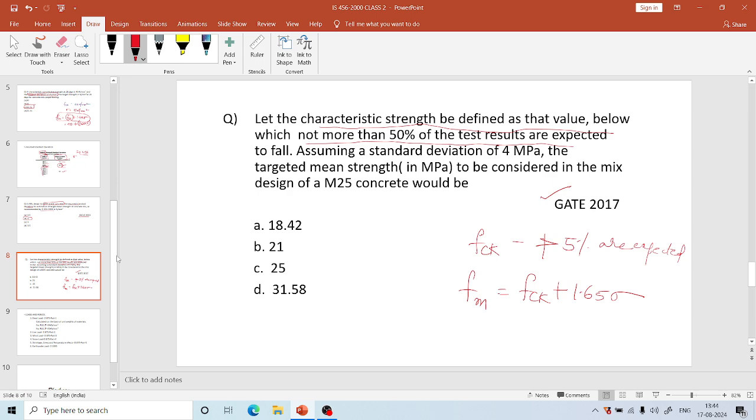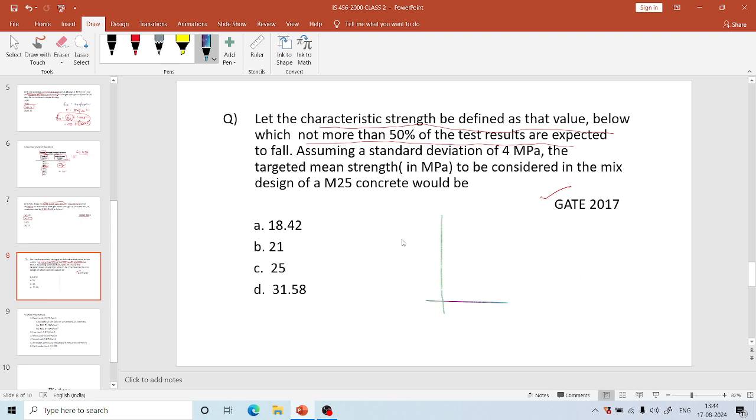But this formula we cannot use here, because we have to use it only when characteristic strength is defined as the value below which not more than 5% of the test results are expected to fall. So as the condition is varying here, we cannot use this formula, and in the given case Fck is not the same as the one for which we derived the formula earlier. So let us see this case.